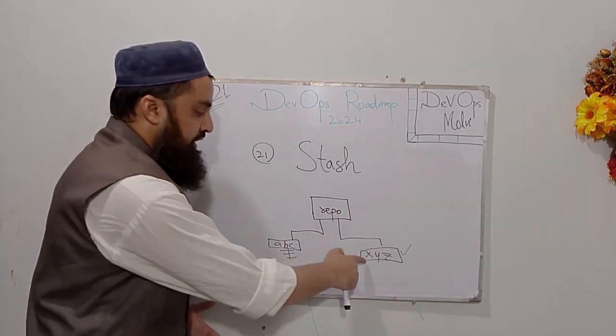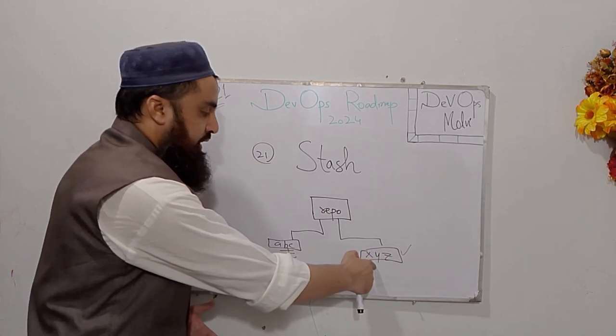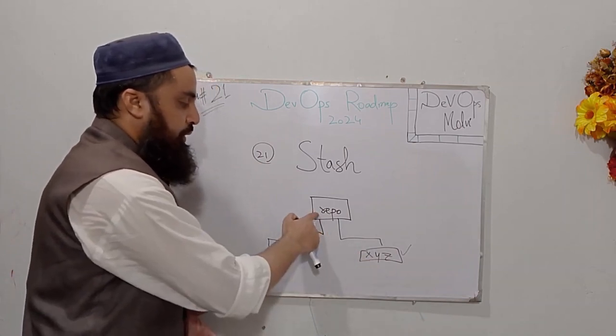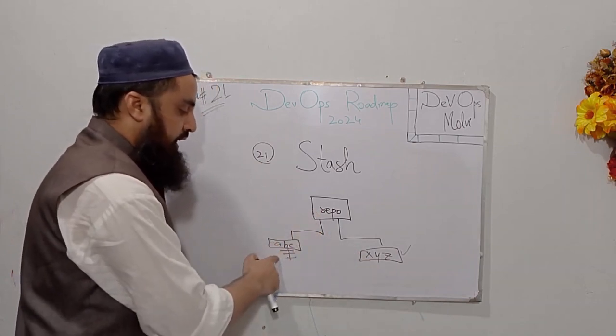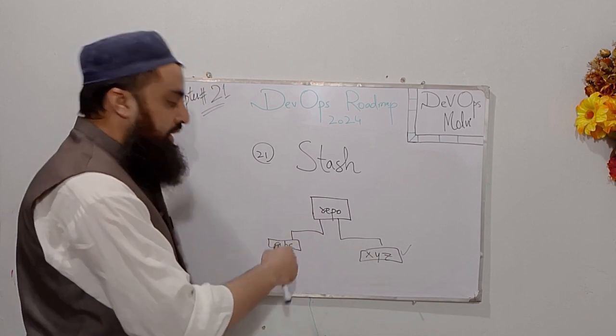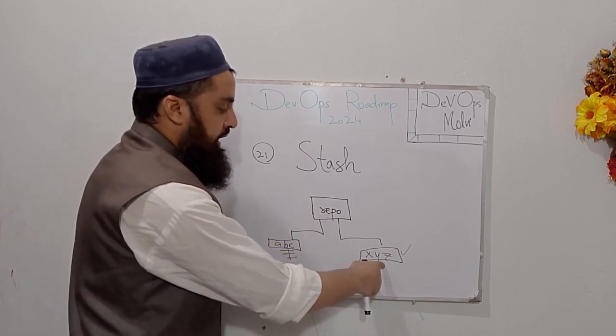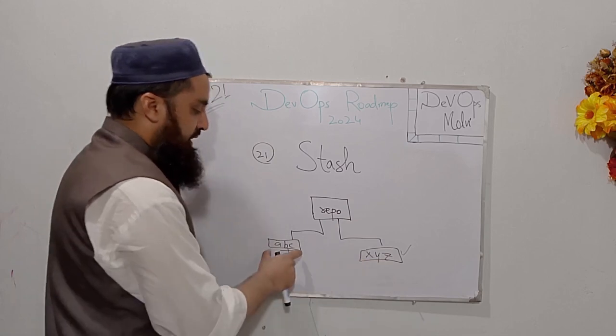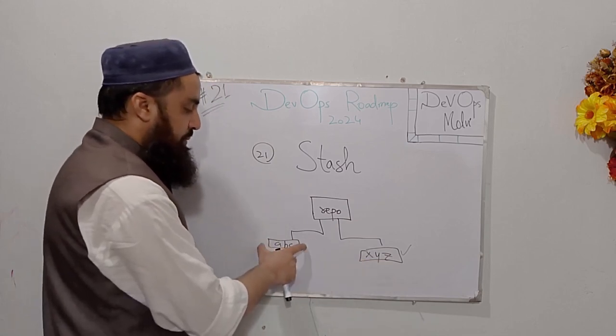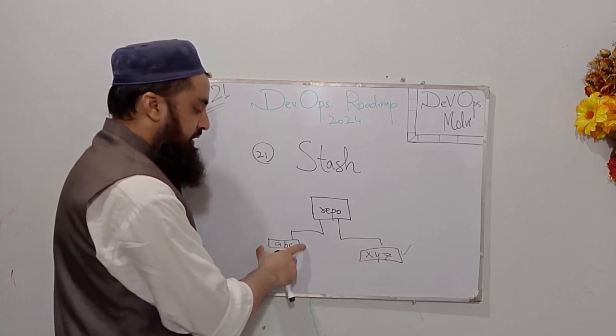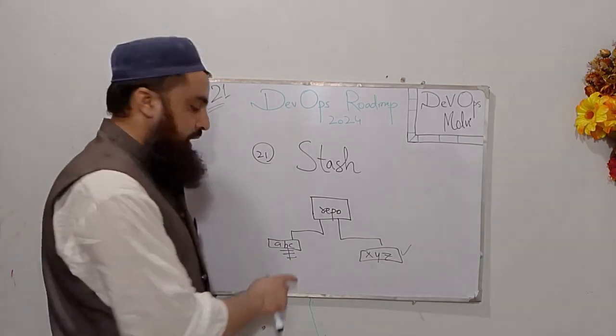So let me repeat it. I have two branches, ABC and XYZ, in the same repository. I was working on ABC, but due to some urgent task, I have to switch to branch XYZ. But I do not want to commit the changes that I have been working on branch ABC.